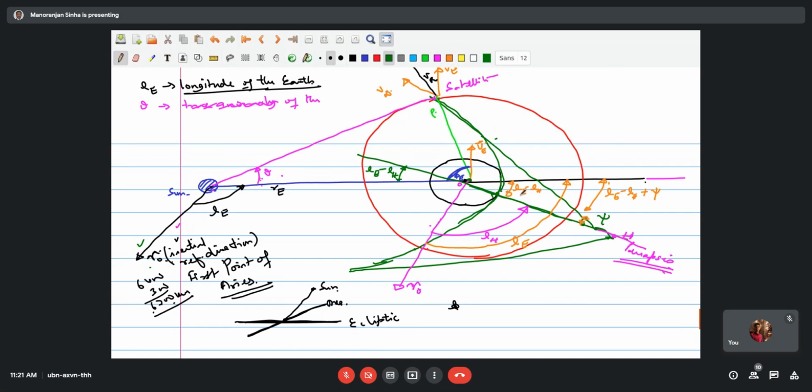And the true anomaly of the satellite, while it is on the sphere of influence, will be indicated by this angle. We write this as F, the true anomaly with respect to OH.